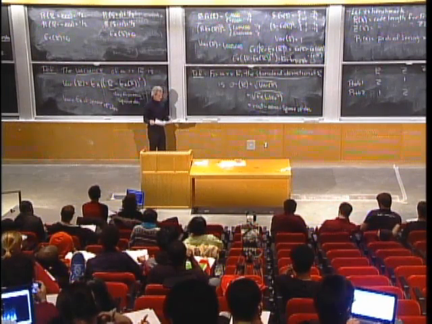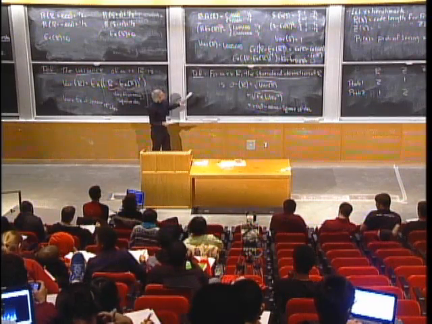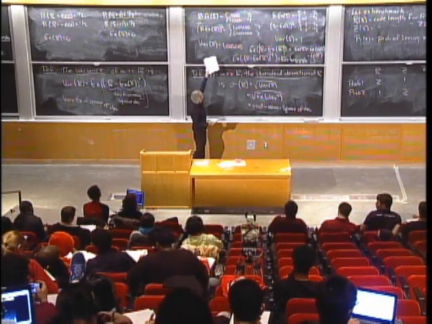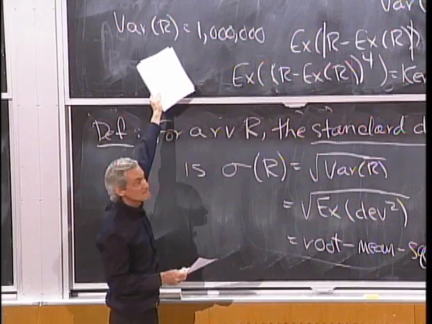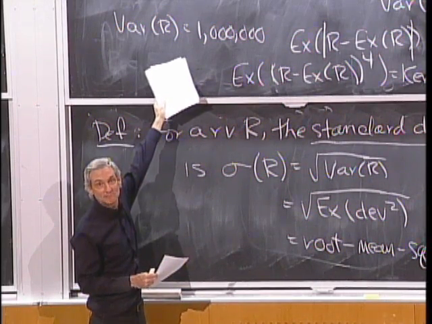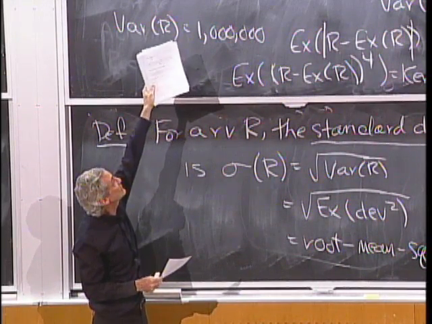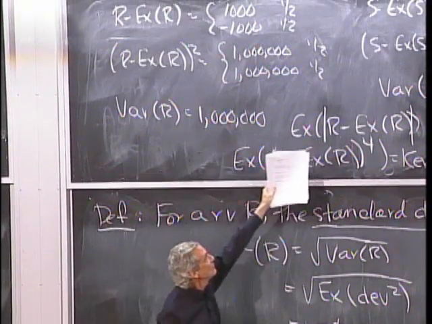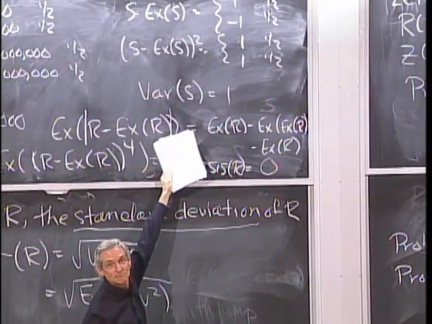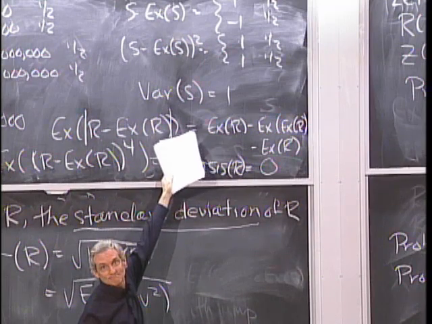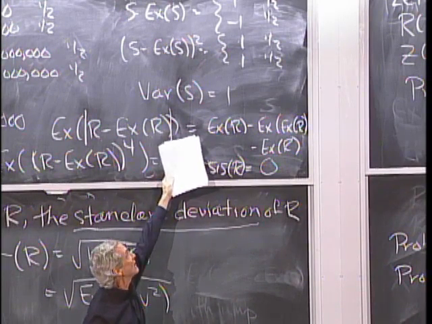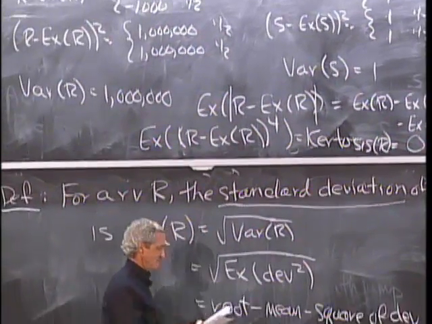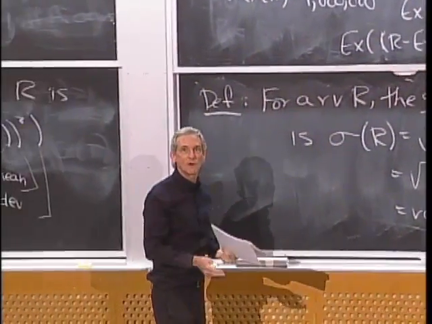All right, so for standard deviation of R, what's the standard deviation of R? 1,000. And in fact, that's pretty close to what you expect the deviation to be. What's the standard deviation of S? 1. Square root of 1 is 1, and that's what you expect its deviation to be. OK, so we'll do more of this tomorrow in recitation.